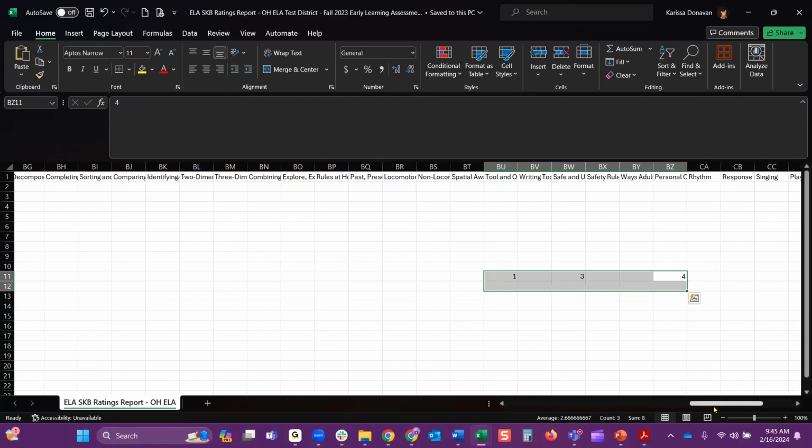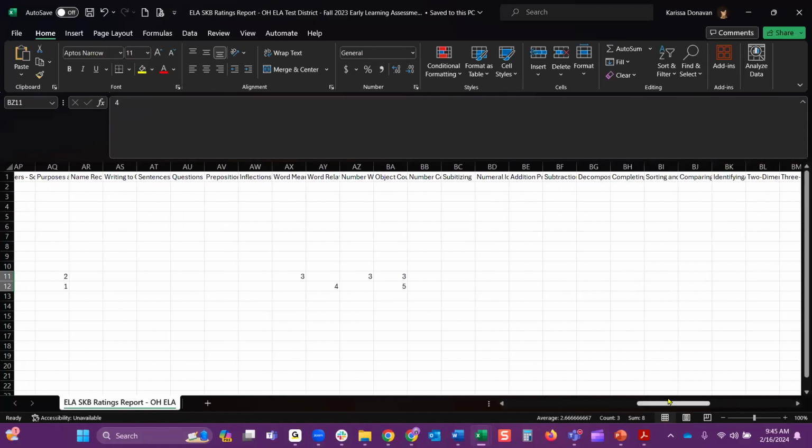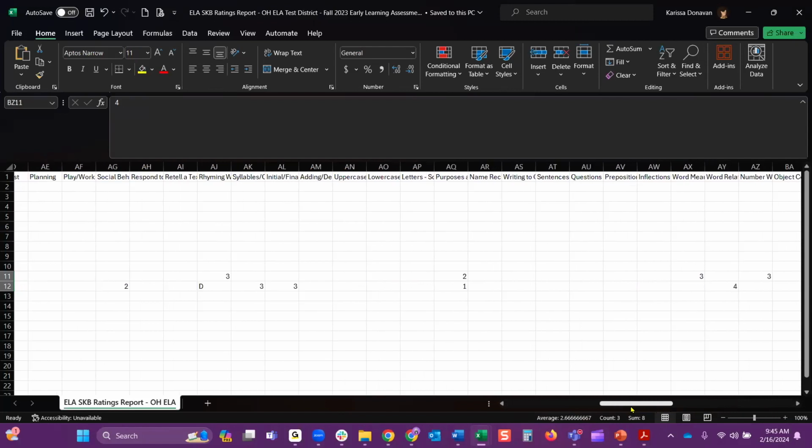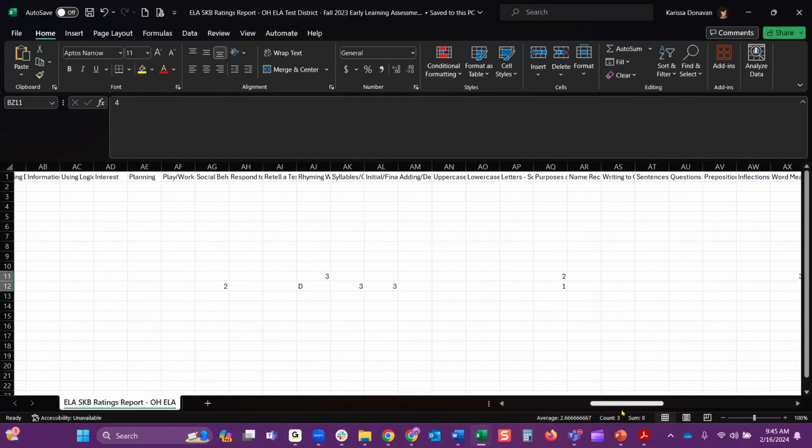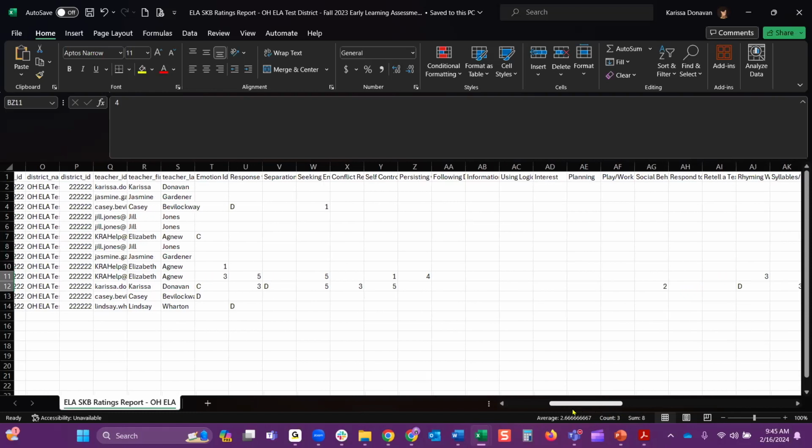So you want to make sure that you are looking at the priority items. If there are more scores entered, that's okay, not a problem. But if it's coming closer to time and you see that a couple of your teachers haven't entered scores, that's where you're going to want to reach out to those teachers and say, hey, got to get these scores entered by the 14th at 11:59 p.m.